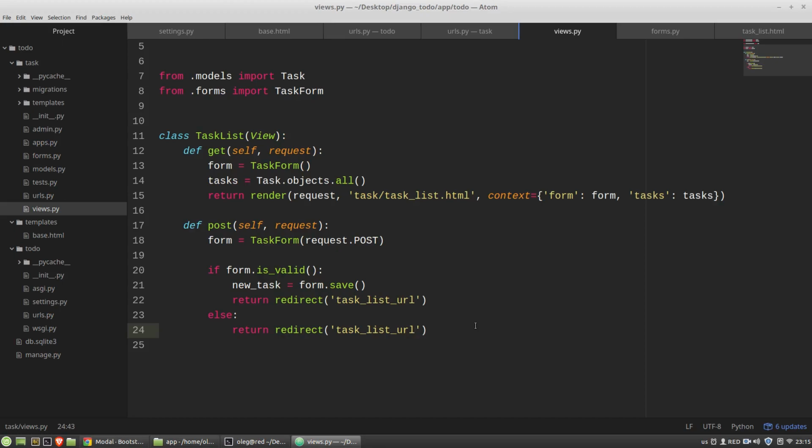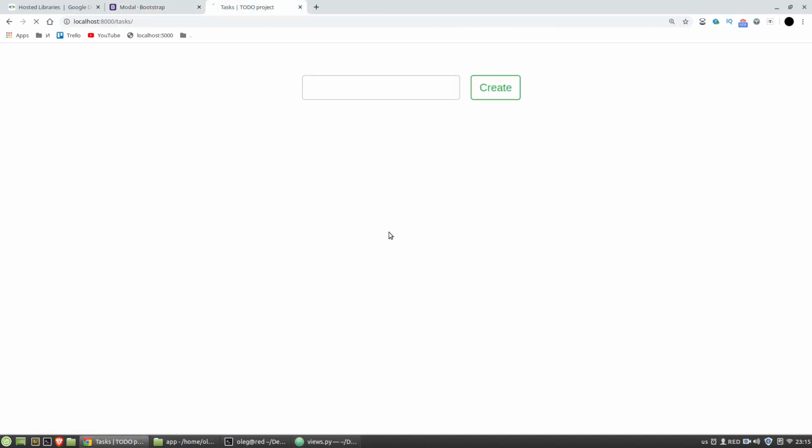Let's test the app again and create a couple of tasks. The page is reloaded every time. We can see it here.